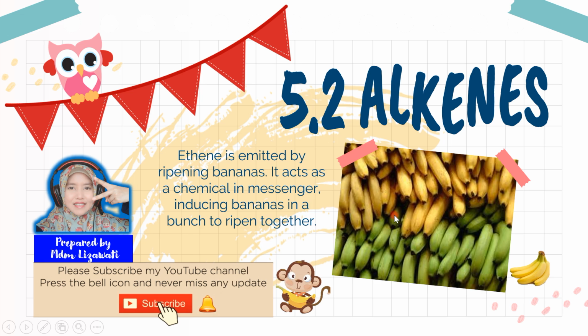That's why kalau kita tengok satu tandan pisang dia tak masak serentak. Ni masak satu-satu. Pisang yang masak tu dia akan mengeluarkan gas ethene. That's why lama kelamaan satu tandan dia akan bertukar warna menjadi warna kuning.